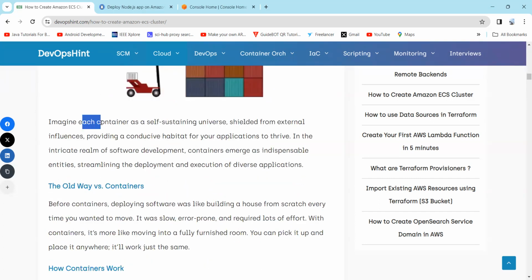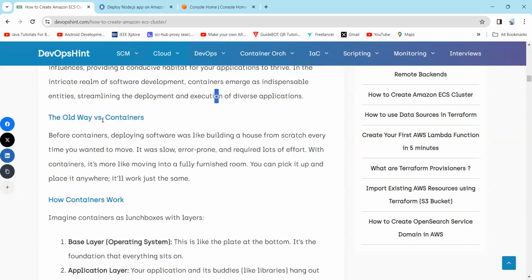Imagine each container as a self-sustaining universe, shielded from external influences, providing a conducive habitat for your applications to thrive. In the realm of software development, containers have emerged as an indispensable entity, streamlining the deployment and execution of diverse applications.